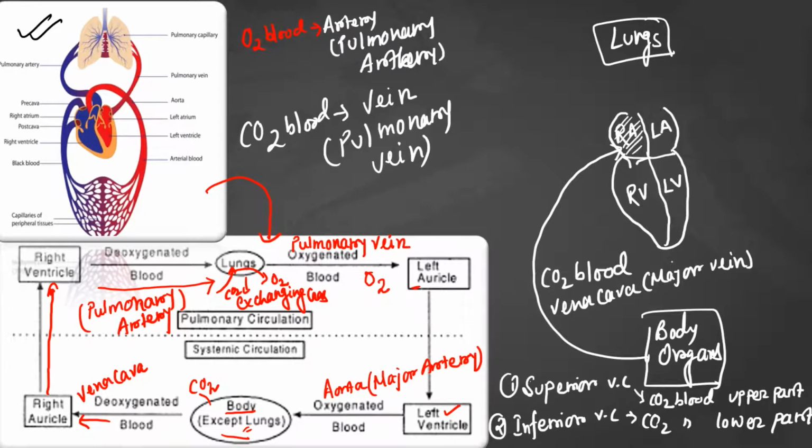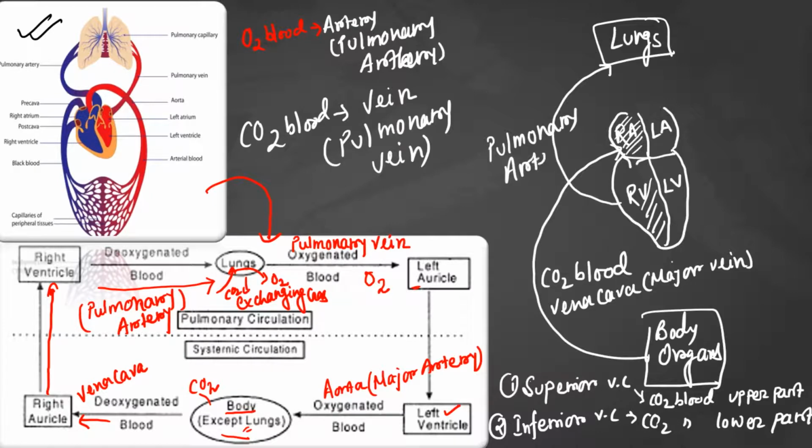So as a result, the blood will be drained inside the right ventricle. And once the blood comes into the right ventricle, the pressure inside the right ventricle will also increase. Due to that, the blood will go from the right ventricle to the lungs with the help of the pulmonary artery. So inside the lungs, what will happen?